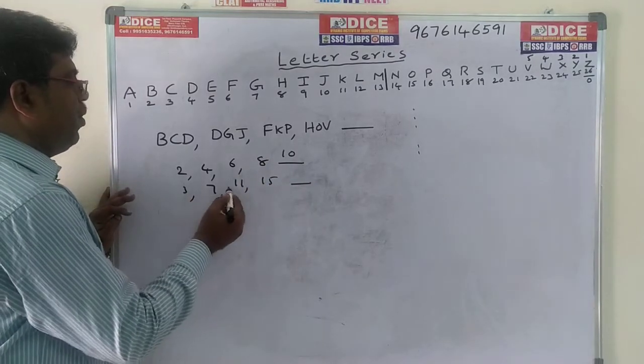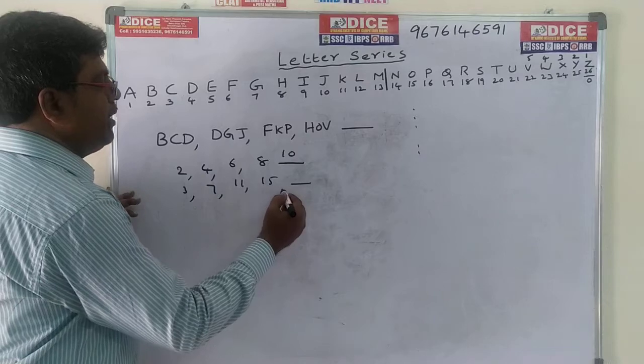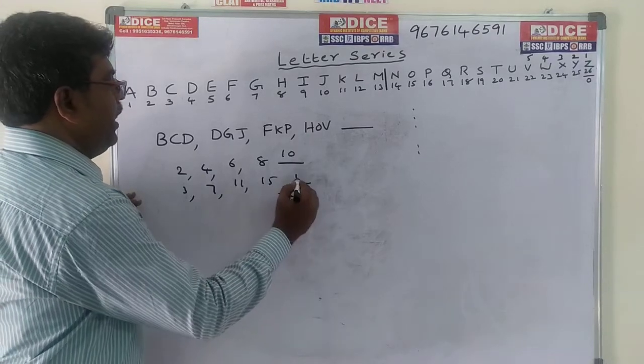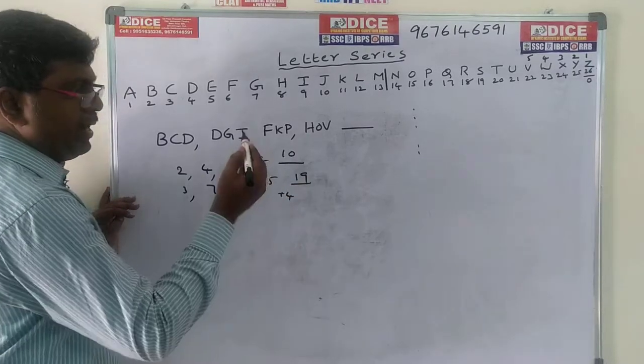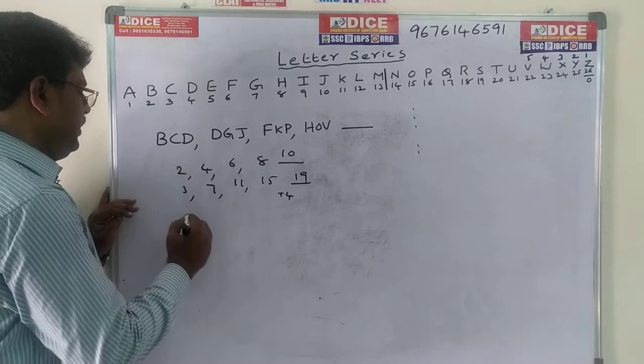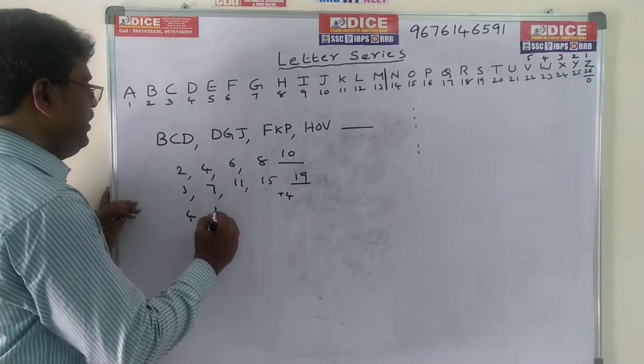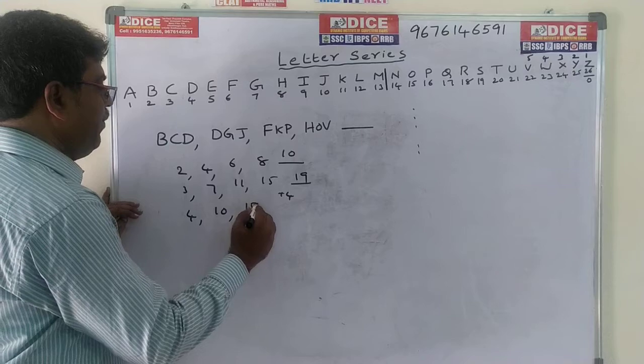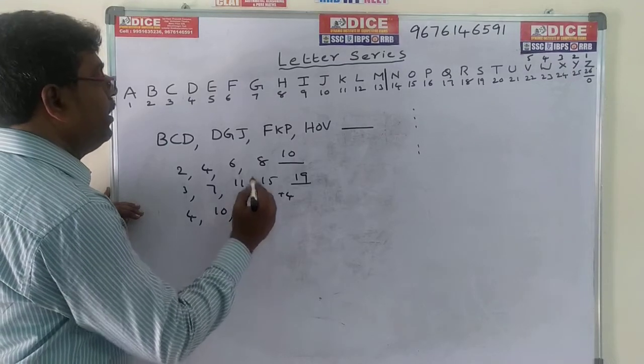Here the difference is 4, 4, 4, 4. 15 plus 4 is 19. We can see 19, and 19 means S. Third letters: D is 4, J is 10, P is 16, V is